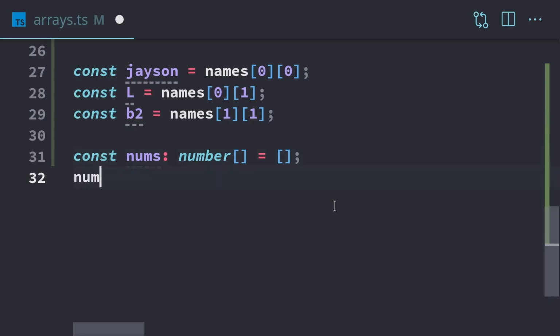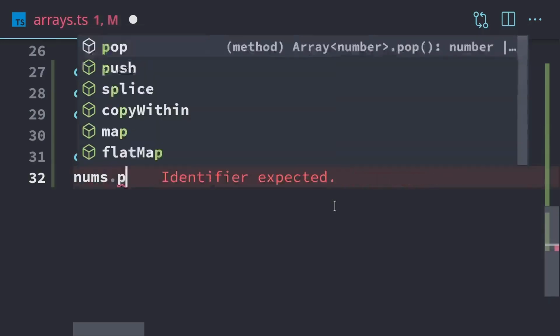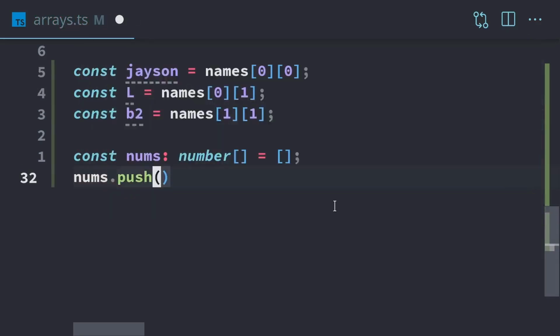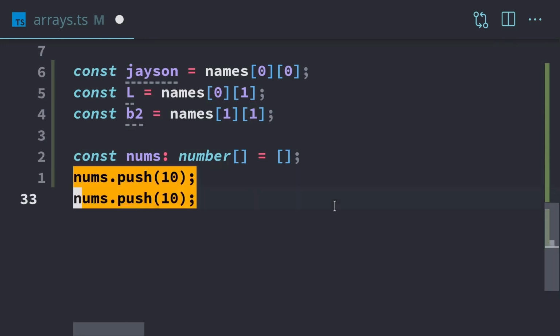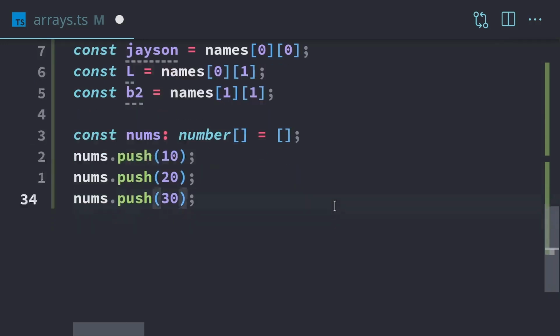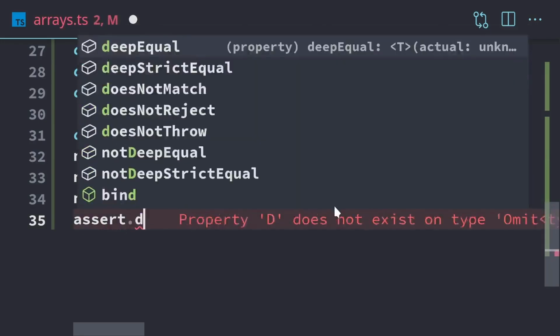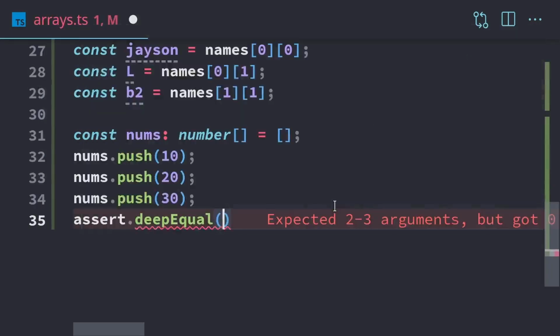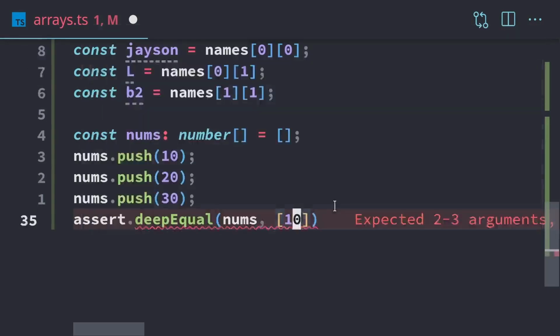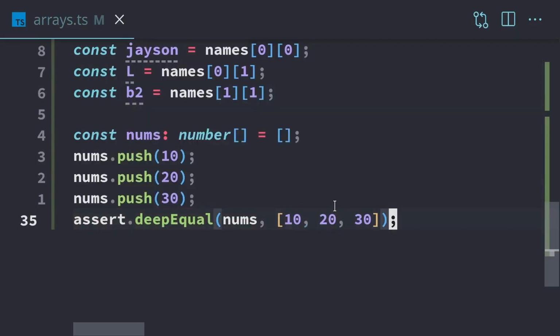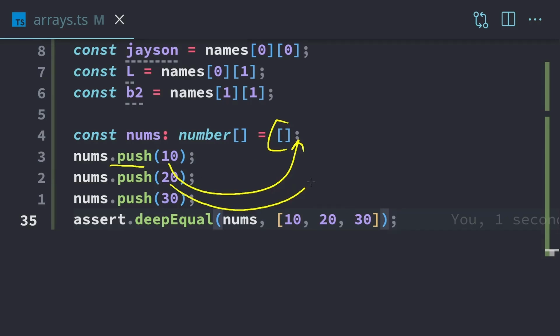So what we're going to do is take nums, and we're going to use .push. And that's going to add something to the end of the array. And since the array is empty, it'll be the first element. So we can push number 10, and we'll do 20 and 30. And if we do a deep equal here, we'll do an assertion. And this will be nums, and that's going to be equal to 10, 20, and 30. So each time we call .push, it's going to take this array and just stick this number in there, and then 20 is going to go as the next one, and then 30 will be the final one. And our array will end up looking like this.